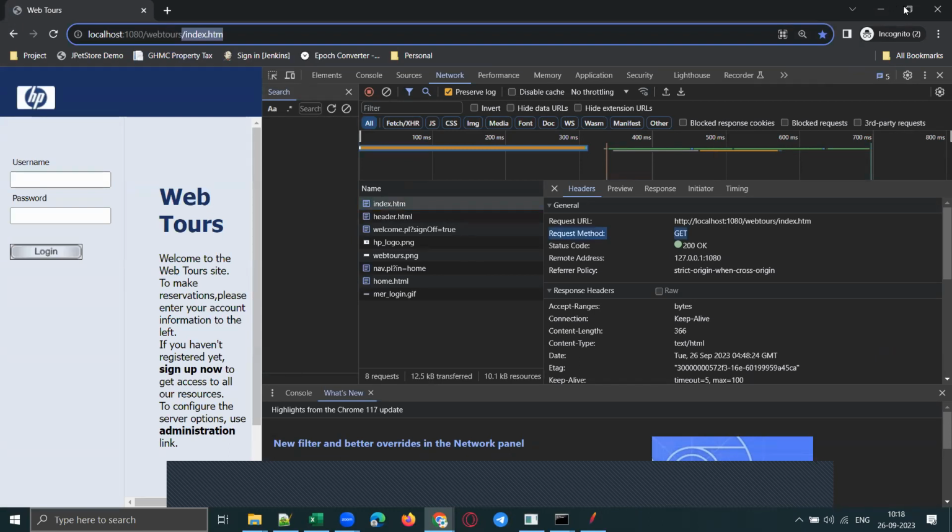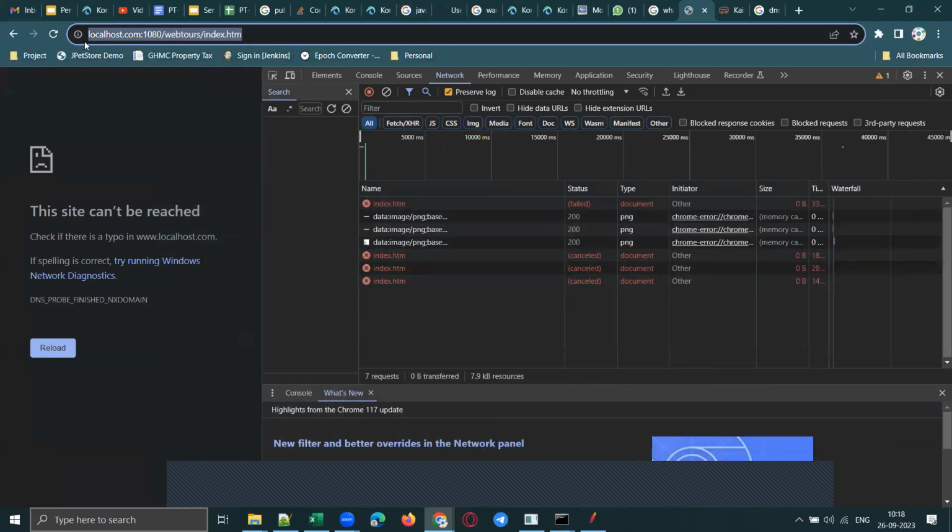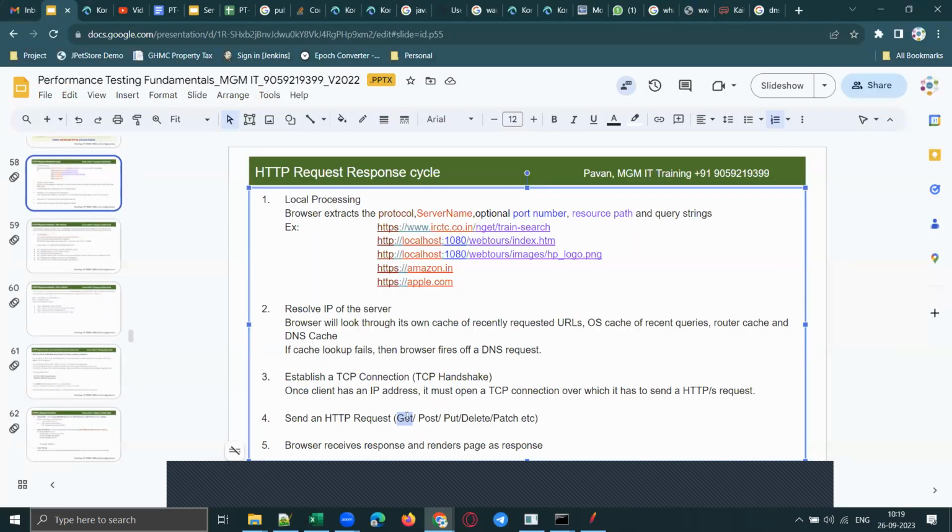Now, the request methods can be get, post, put, delete, patch. We will discuss later what the post method is and when it is used, what the put method is, and when the delete and patch methods are used. But all these request methods are important for scripting purposes.